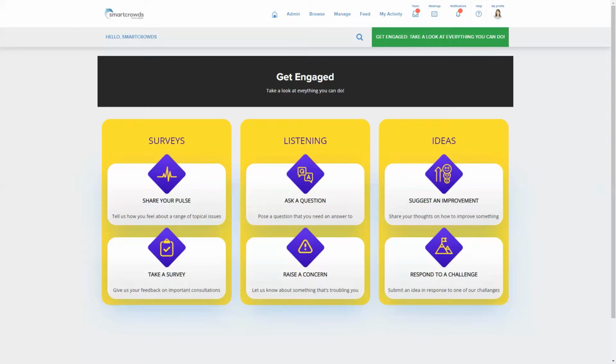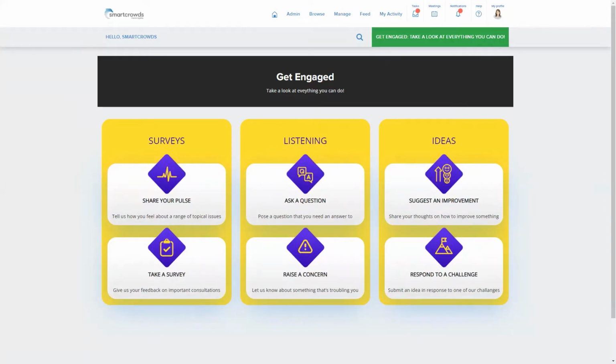smartcrowds Ideas is part of the smartcrowds engagement, empowerment, and innovation platform, giving organizations the ability to engage with their staff beyond their typical survey cycle and identify and act upon the opportunities for improvement highlighted and drive real innovative change. smartcrowds Ideas allows organizations to act on the information garnered from employee engagement activities to launch improvement initiatives and time-bound innovation challenges. smartcrowds' unique crowd-based approach means that the people who know your organization and structural units most intimately are the ones who can provide solutions to their and your most pressing challenges.